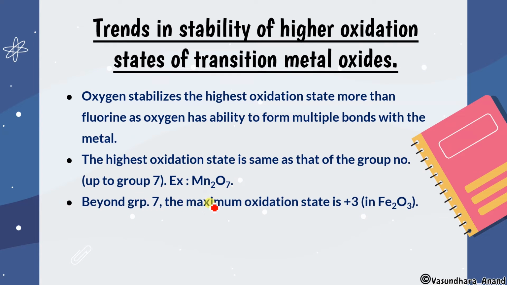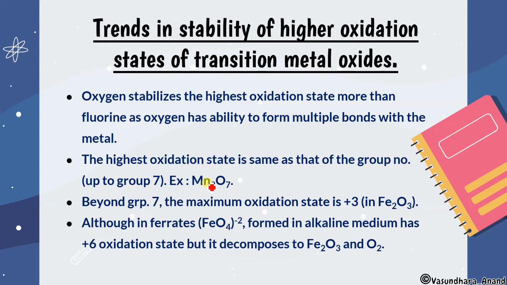Beyond group 7, the maximum oxidation state is +3. Except for chromium and manganese, if I leave those out, then the maximum oxidation state will be +3, like Fe2O3. Although in ferrates, FeO4 2-, ferrate we have done, metal ferrate is formed.